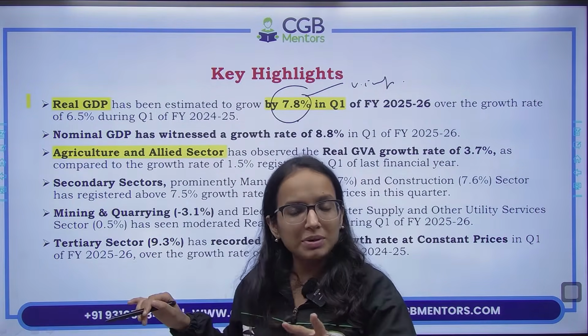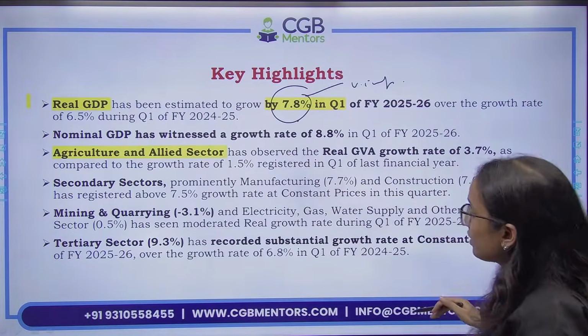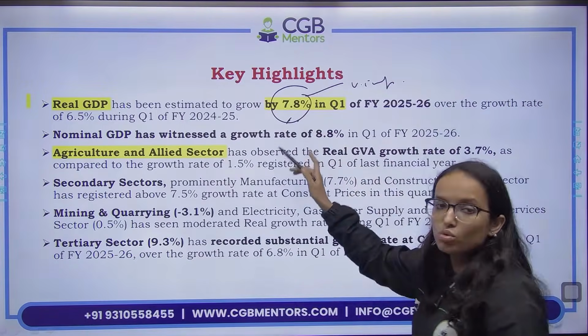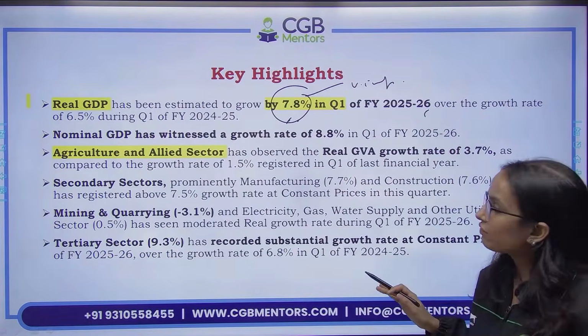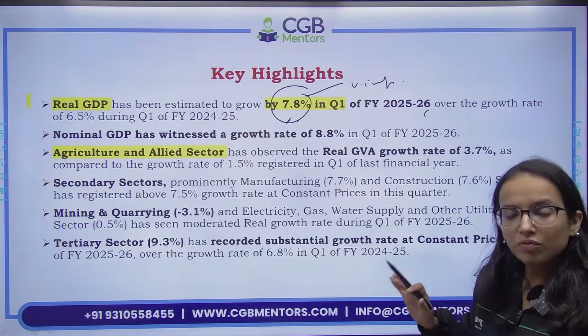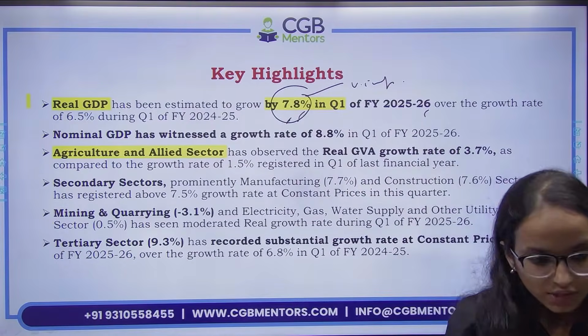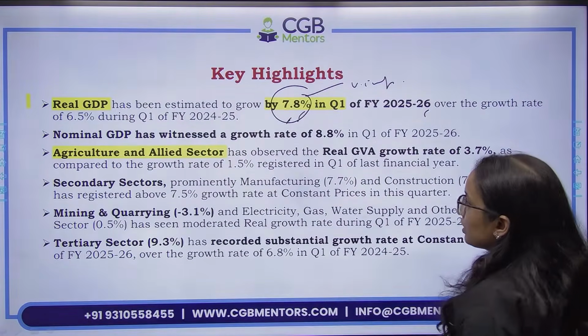And nominal GDP is calculated on current year prices. You know this thing. So real GDP has been estimated to grow by 7.8% in quarter 1 of financial year 25-26 over the growth rate of 6.5% during quarter 1 of last fiscal year. So this is the thing, 7.8%.